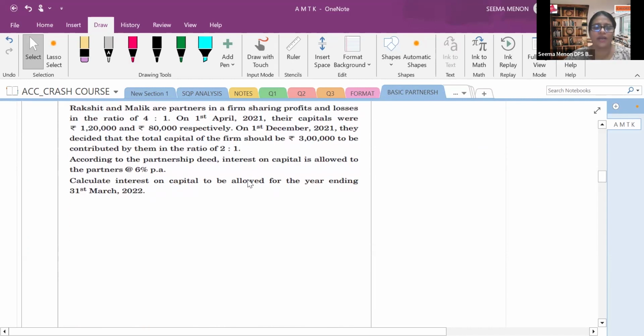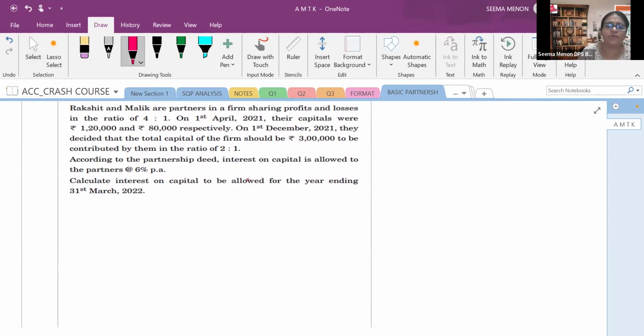Here you can see the calculation of interest on capital. This question will be a little bit, or you can try again. Maybe I think this will also be easy, but let's try and do it. Rashid and Malik are partners in a firm, sharing profits and losses in the ratio 4:1. On 1st April 2021, their capitals were rupees 1,20,000 and 80,000 respectively. Note that it is 1st April. There are two partners, their profit sharing ratio is 4:1, and their capitals are given as 1,20,000 and 80,000 respectively.